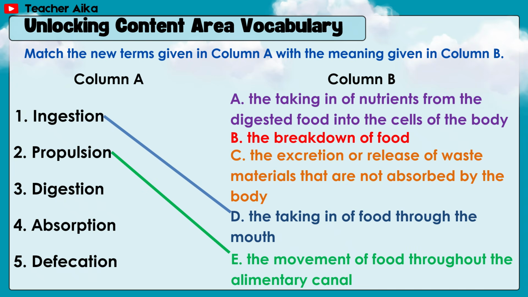Number 3, digestion. Answer B. The breakdown of food. Number 4, absorption. Answer A. The taking in of nutrients from the digested food into the cells of the body. Number 5, defecation. The excretion or release of waste materials that are not absorbed by the body.